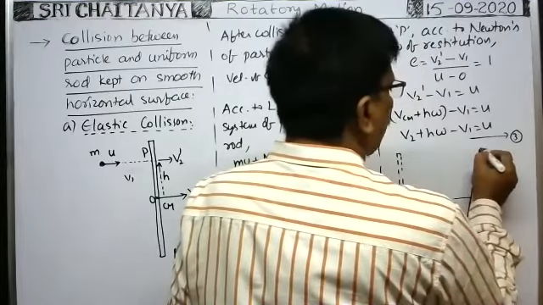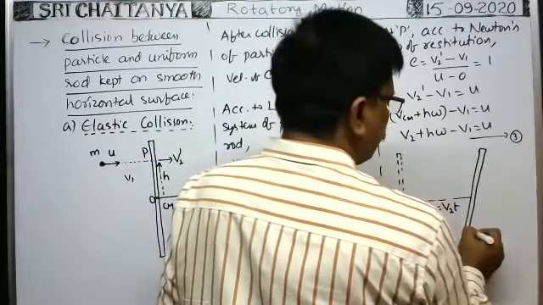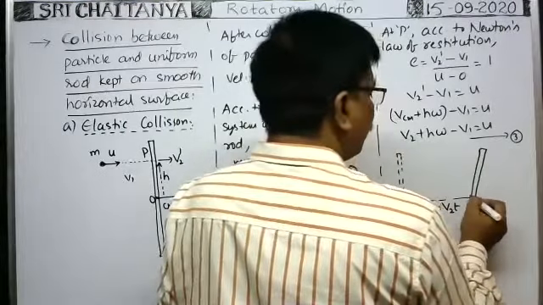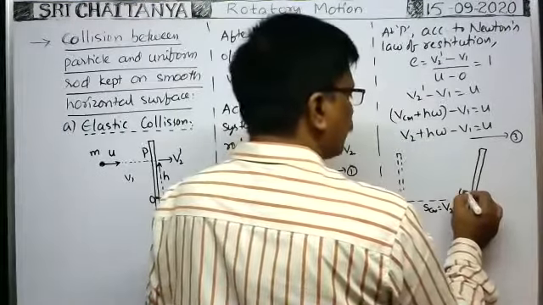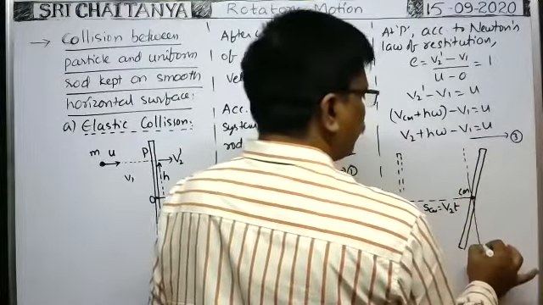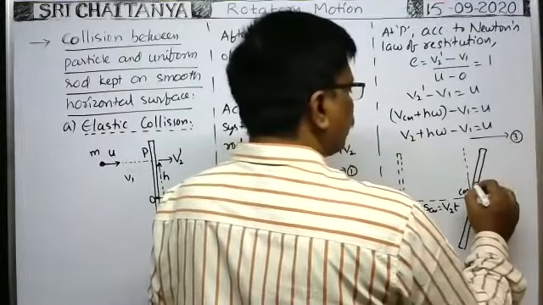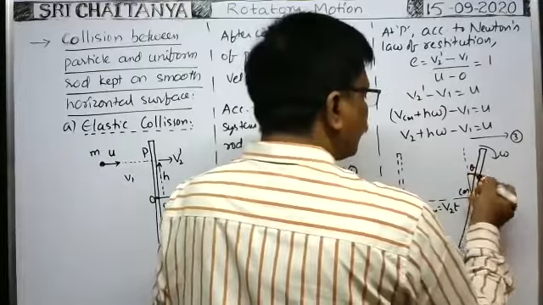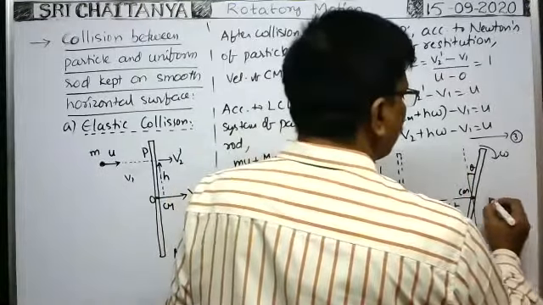It is the position of the rod after t seconds, and it rotates about the center of mass. The center of mass is here. Initially it is just vertical, but in t seconds, because of angular velocity omega in this direction, it rotates through an angle theta. What is that theta?